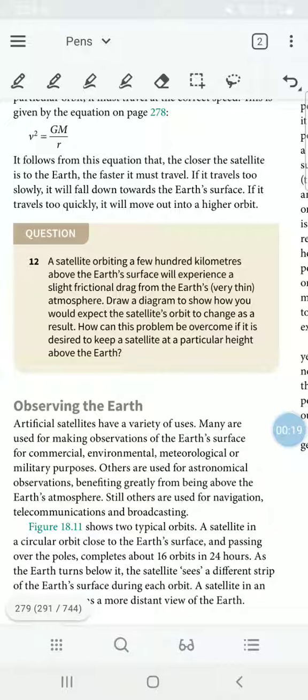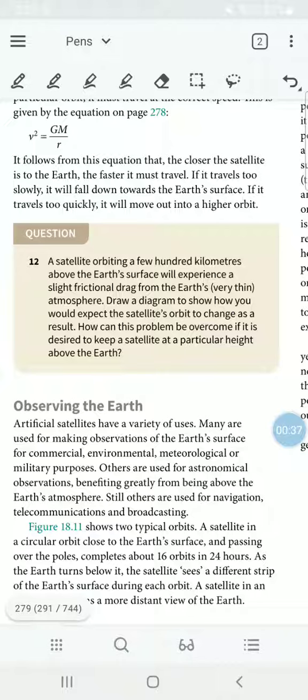How can this problem be overcome if it is desired to keep a satellite at a particular height above the Earth? So what happens is, when you go higher up from the surface of the Earth, the atmosphere's density thins out, but still there would be some atmosphere left.